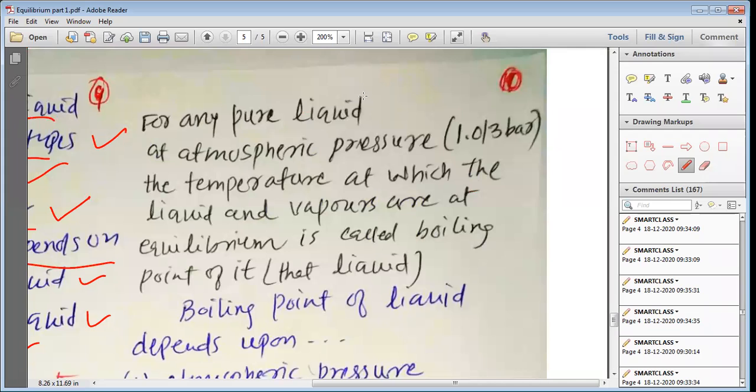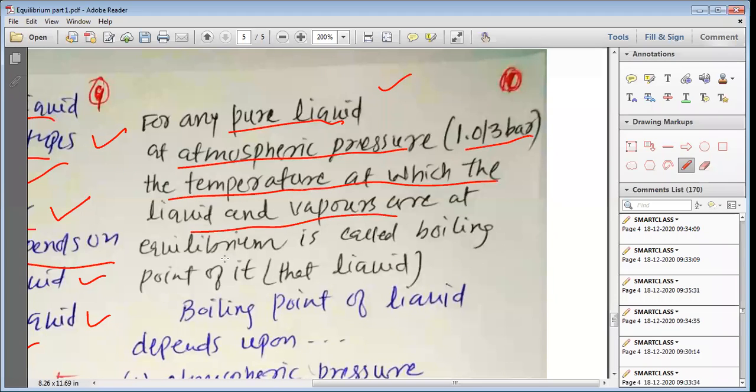And that is what is known as the boiling point of water. For any pure liquid at atmospheric pressure, that means 1.013 bar pressure, the temperature at which the liquid and vapors are at equilibrium is called its boiling point. So this is how, my dear students, we determine the definition of the boiling point.